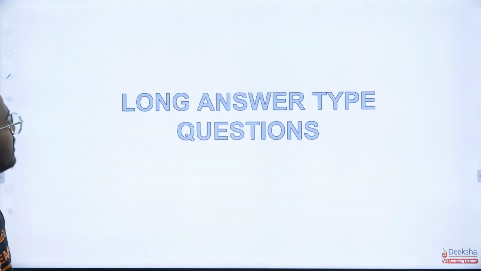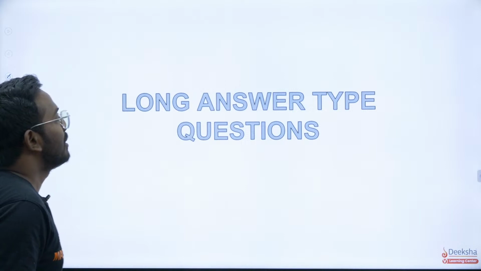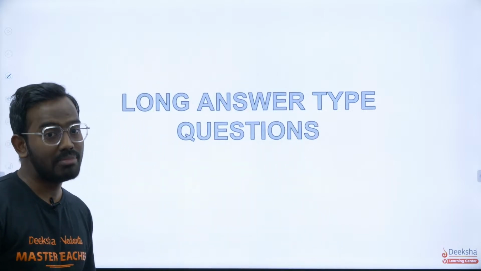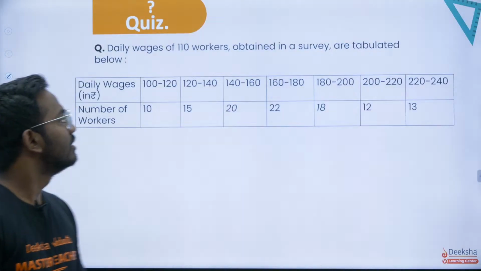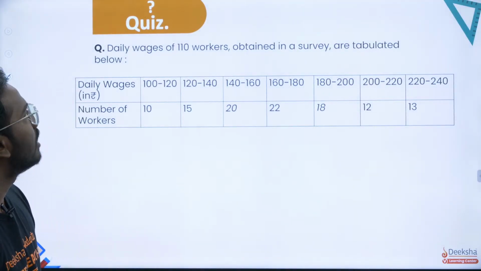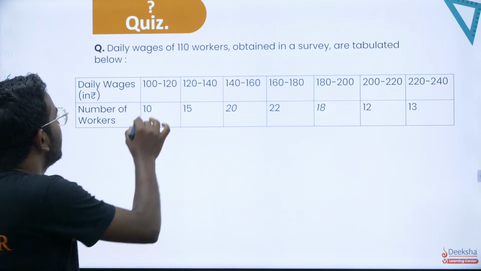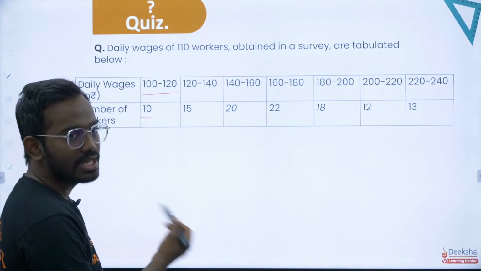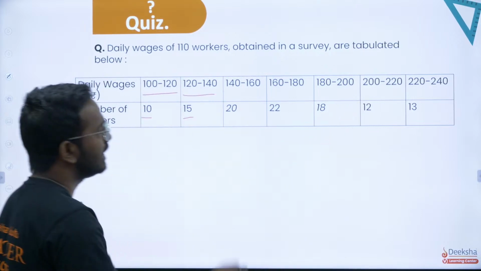So let's take up the next question, long answer type questions. Till now, whatever we have discussed can be for 3 marks. Now let's take a few questions that can be asked for 5 marks. The first question is, daily wages of 110 workers obtained in a survey are tabulated below. Daily wages from 100 to 120 rupees, there are 10 people receiving that. 120 to 140, 15, and so on. So the data is given.